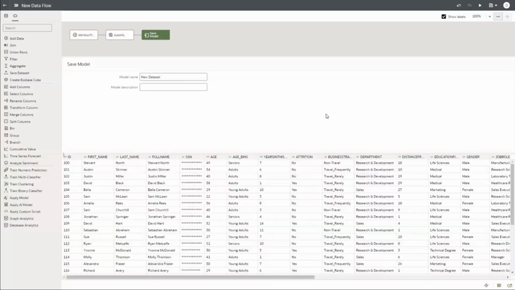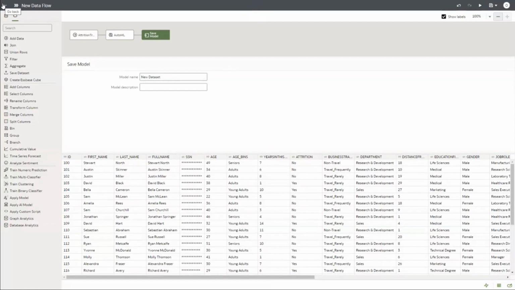What we have done is, this model has been already run for you. That is this data flow, and the model has been made available for you. So this is how you would in real life actually execute the model. But for now, let's assume this data flow has been already executed, and we have the model ready. Let's just navigate to that model to understand how that particular model looks like, right?